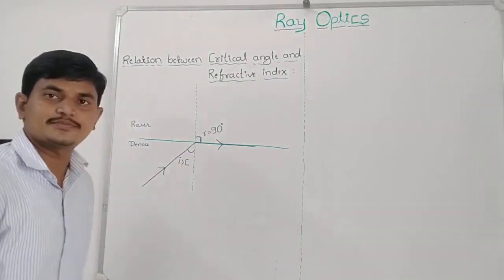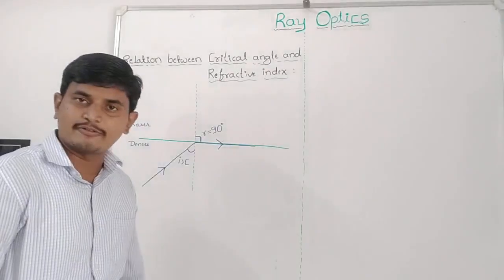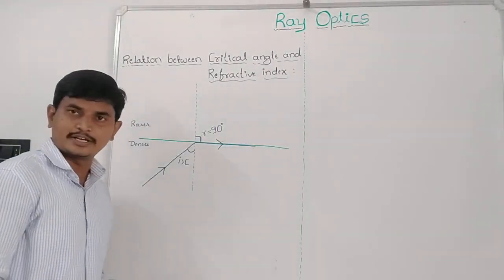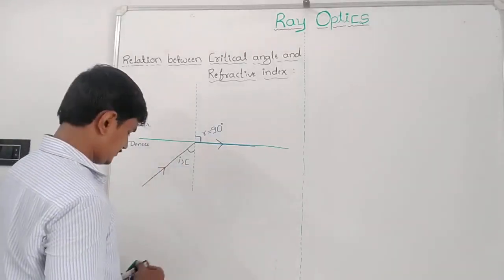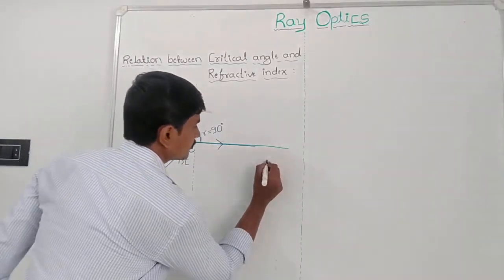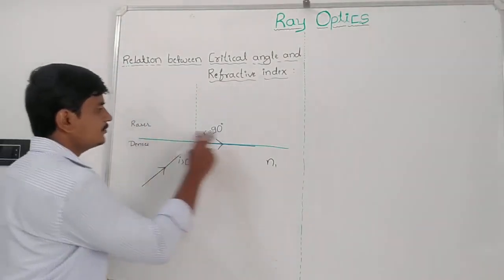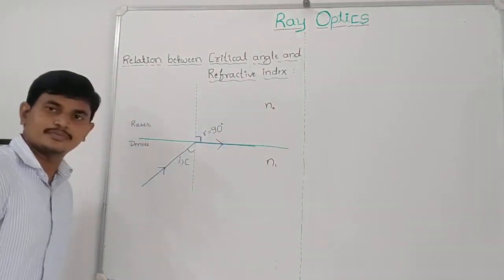Next derivation is the relation between the critical angle and the refractive index. Let us consider two mediums here. One is a denser medium of refractive index N1. Another is the rarer medium of refractive index N2.